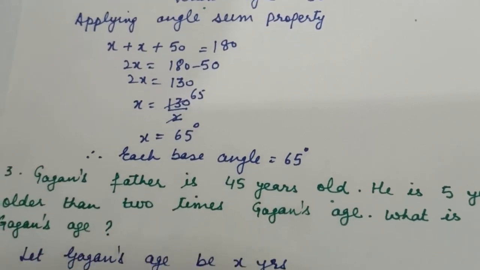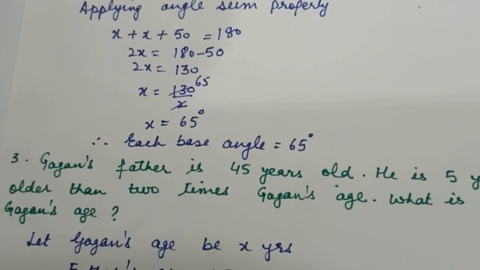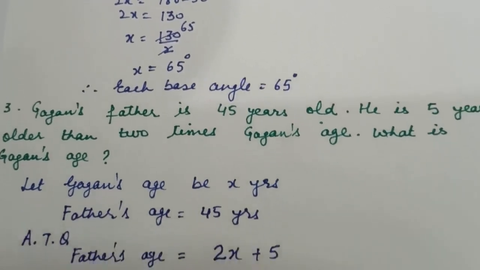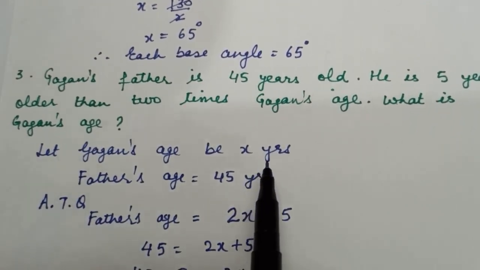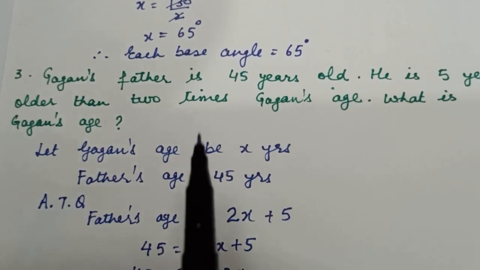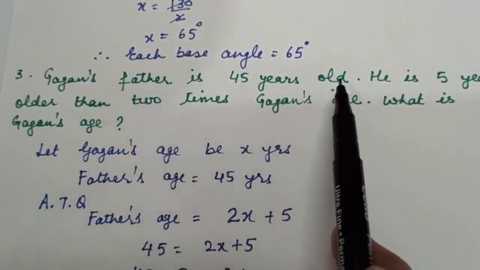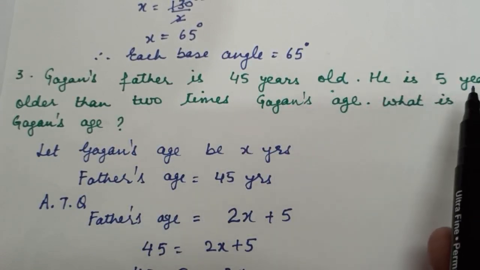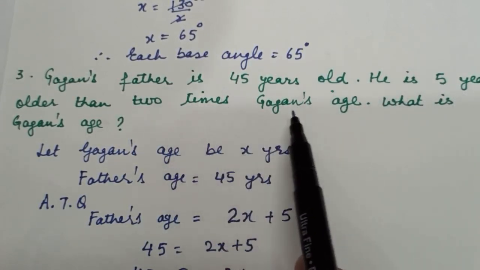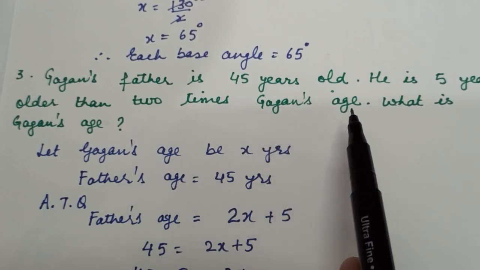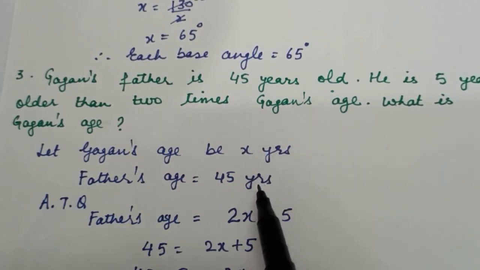Next question is question number 3. Gagan's father is 45 years old. He is 5 years older than 2 times Gagan's age. What is Gagan's age? So we will consider here, let Gagan's age be x years. Alright, father's age is given 45 years. Now if you will read the statement carefully, Gagan's father is 45 years old. He is 5 years older than 2 times Gagan's age. 2 times Gagan's age means Gagan is x years, so 2 times of it means 2x.